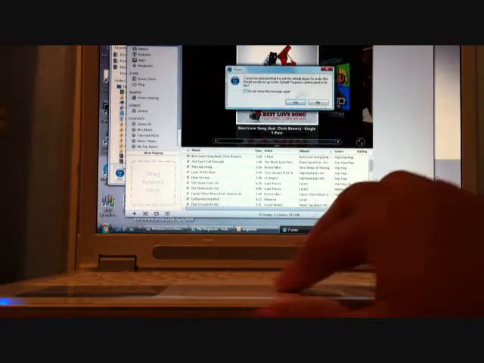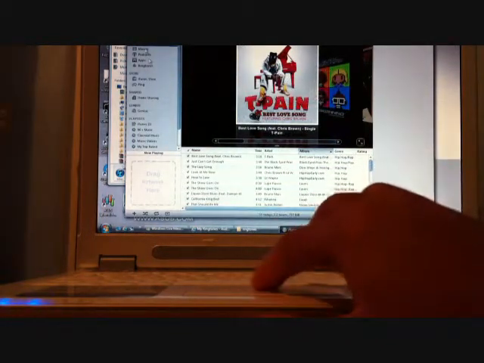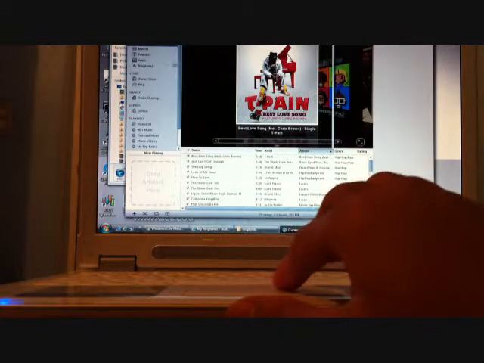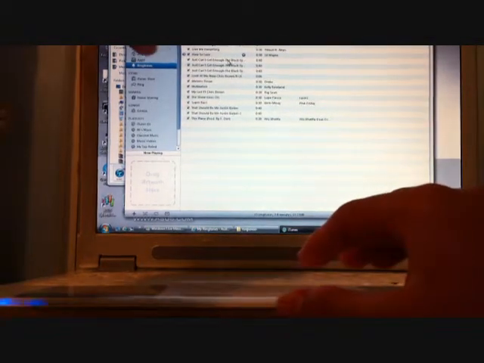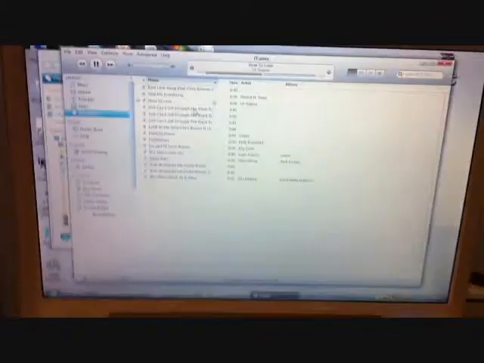Then next, you just want to sync it. I'll show you it's playing for my ringtones. As you can see, it's playing from my library ringtones. Right, and then you just want to sync it. You're done. Easy as that.